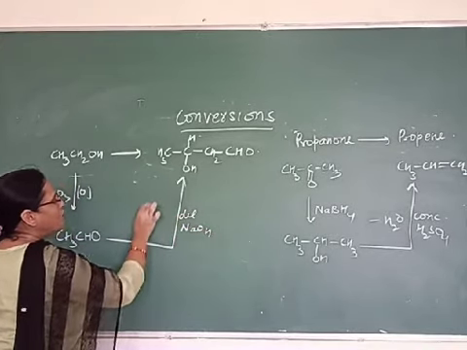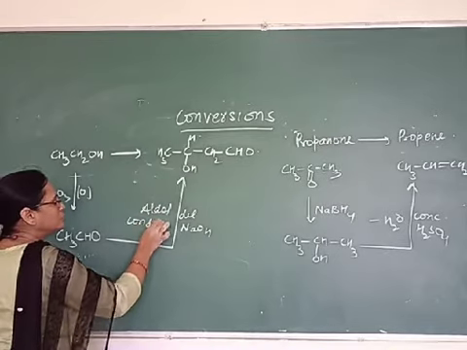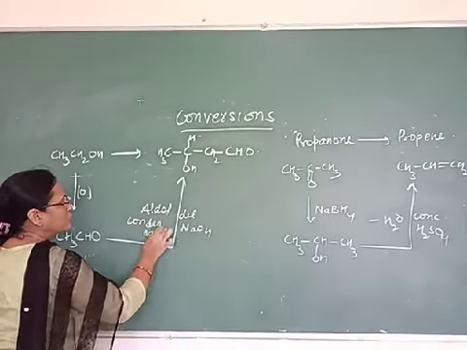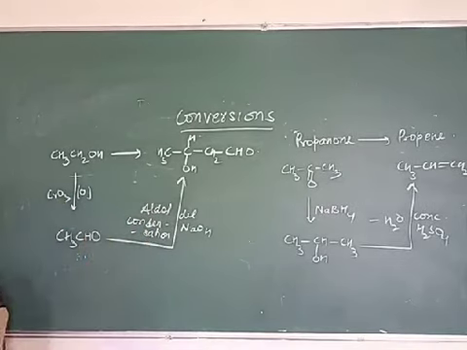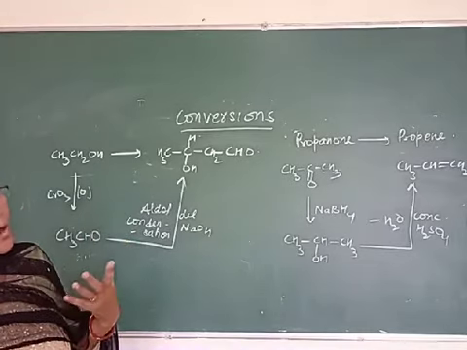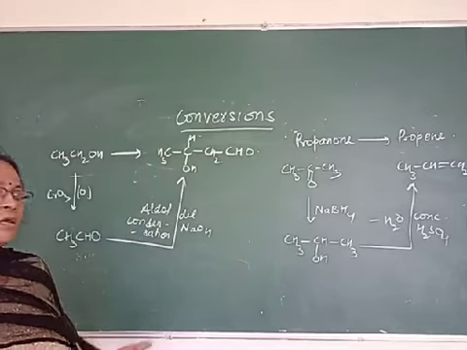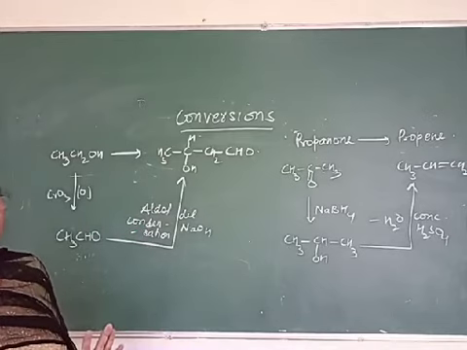Means you do here aldol condensation. So you will get the desired product. Okay. So it's very easy, but you should know for this what reagent is used for preparing the compound. If you know this, then it is very easy to do these conversions.